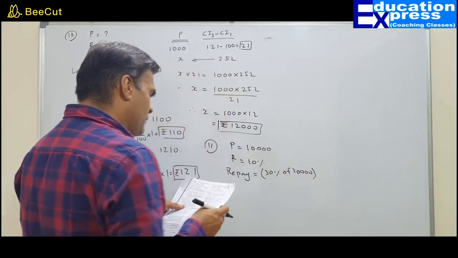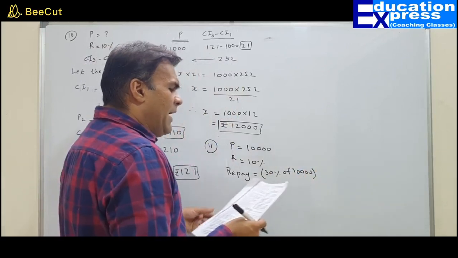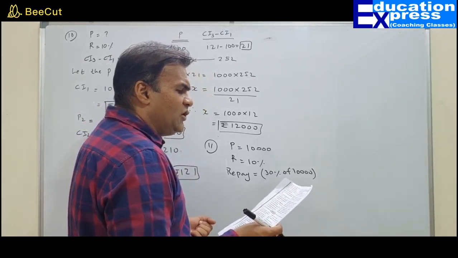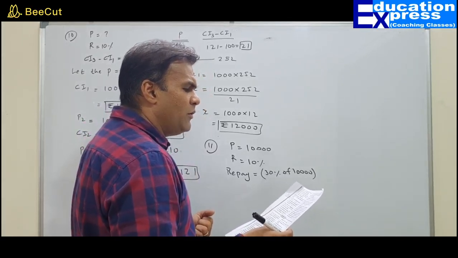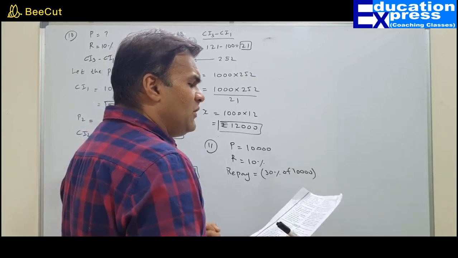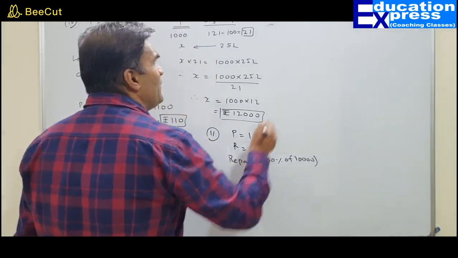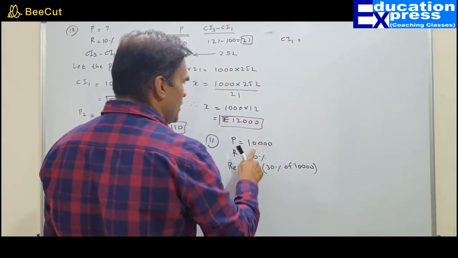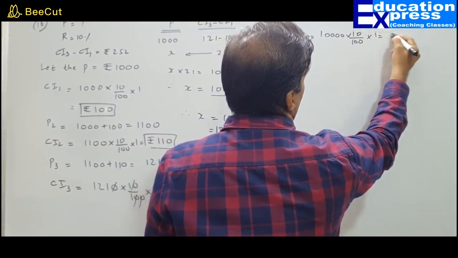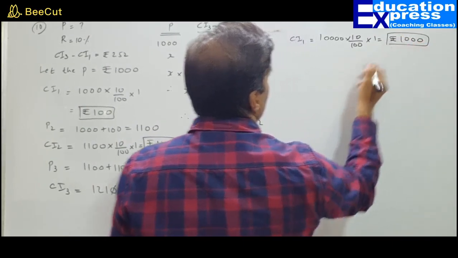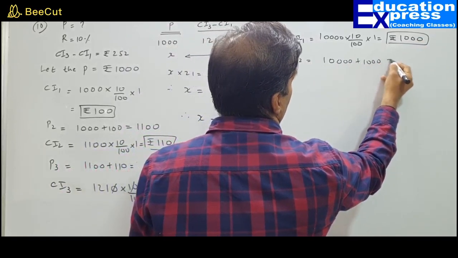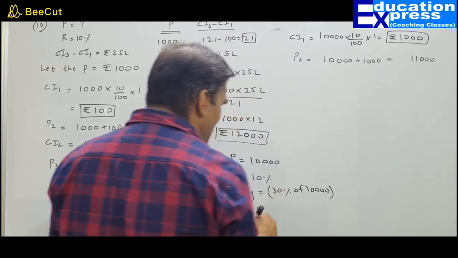At the end of each year. So they are saying that a man borrows 10,000 at 10% compound interest compounded annually. At the end of each year, he repays 30% of the sum borrowed. How much money is left unpaid just after the second year? So let us first find the compound interest for the first year on 10,000 at 10% for 1 year. That would be 1000 rupees. So what would be P2? 10,000 plus 1,000, that is 11,000. Is there any repayment? Yes, sir.